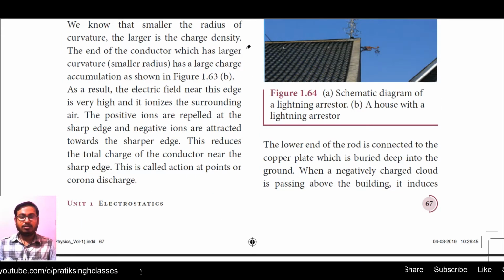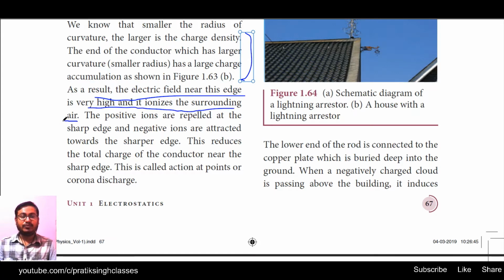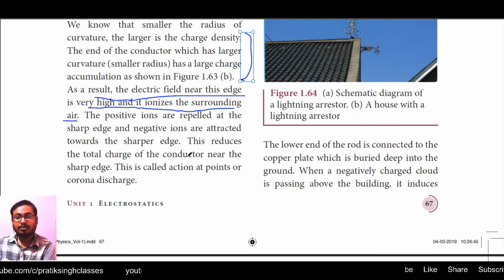I hope you have understood everything given up to this paragraph. As a result, the electric field near the edge at the left-hand side is very high, and it ionizes the surrounding air. The place where the electric field is high, because of that the surrounding region will become ionized. What is the meaning of ionization of air?